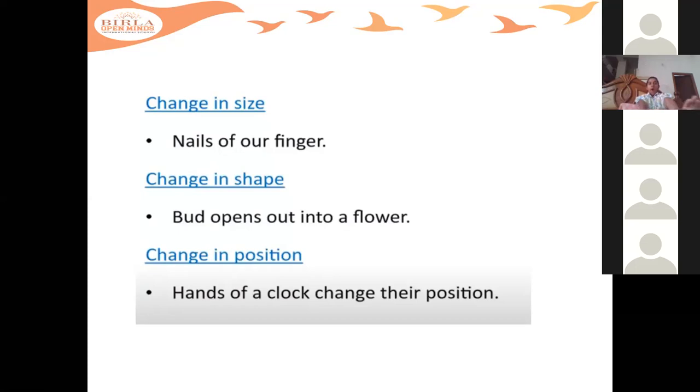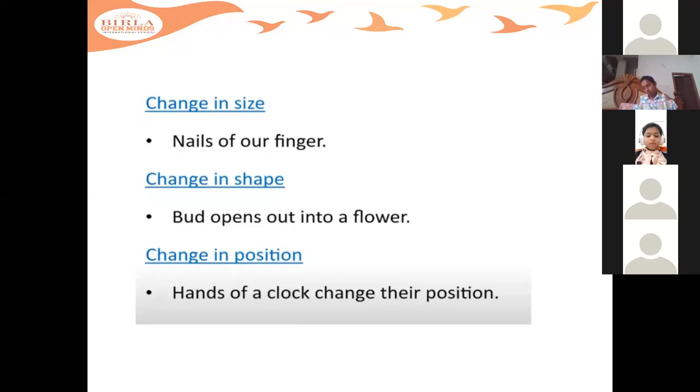Okay. So now we have seen the change in color. Now change in size. Like if you see, your nails will be growing, isn't it? Size is increasing. A few more examples: trees are growing, their size is changing.